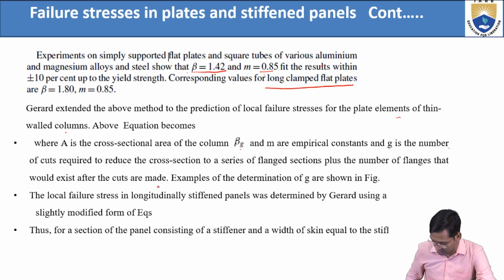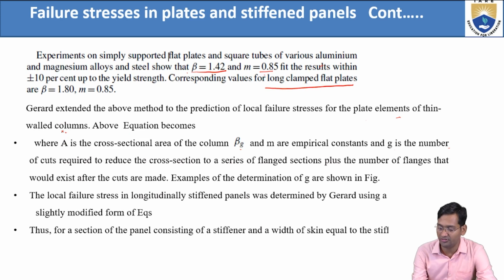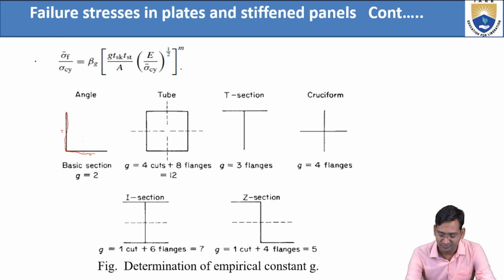Now, to see whether any flange is there, just look at this image. Like an angle type is there, one is connected, so here G is 2. What is G here? G is the number of cuts required. In this case, if you see, 4 flanges are there, and 4 cuts. So total G will be equal to 4 cuts plus 8 flanges, 12.